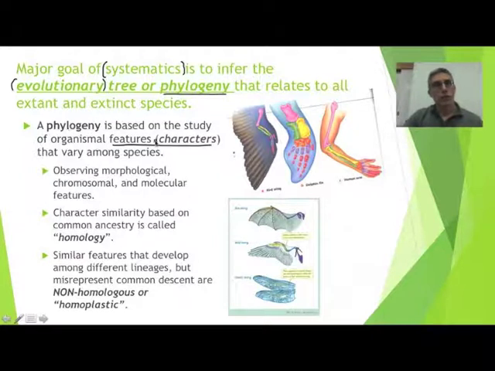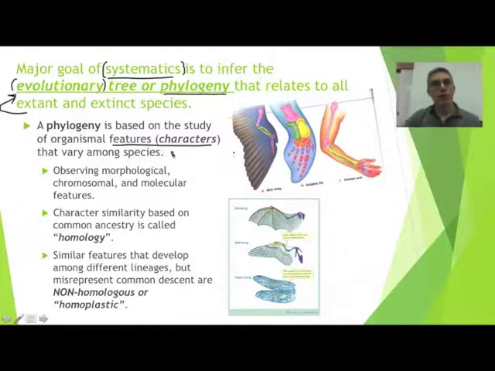So phylogeny is based on the study of organismal features or characters that vary among species. And so we're going to look at the groups that we're comparing and look at their form, look at their structure, and basically compare the groups based on that. Now, I had said before that phylogeny tends to fall under the category of systematics. So again, we are going to look at the characters, but we're also going to include some information based on common ancestors. And so that's going to be the evolutionary aspect of this particular screencast.